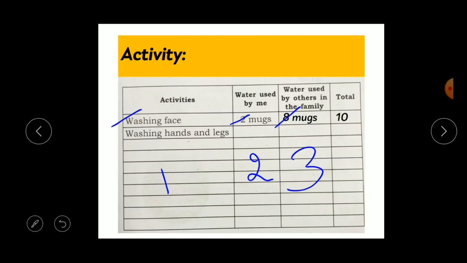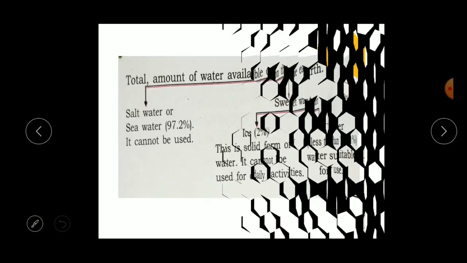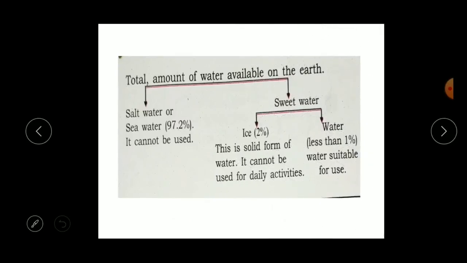And in the third column you have to write total quantity of water used by your family. Here I have written 8 mugs. Okay, 8 mugs of water used by my family for washing the face. So here in the last column, the fourth column, you have to write the total quantity of water used by your family. You can write in the form of bucket, mug, or in the form of pot. Understood, children?